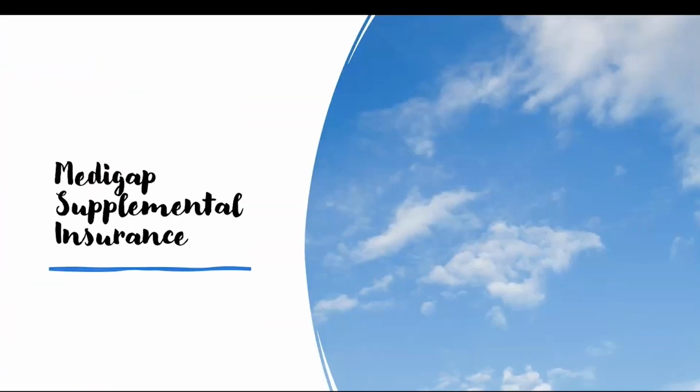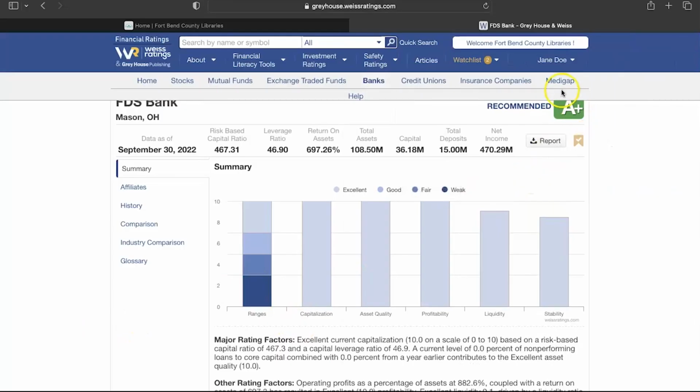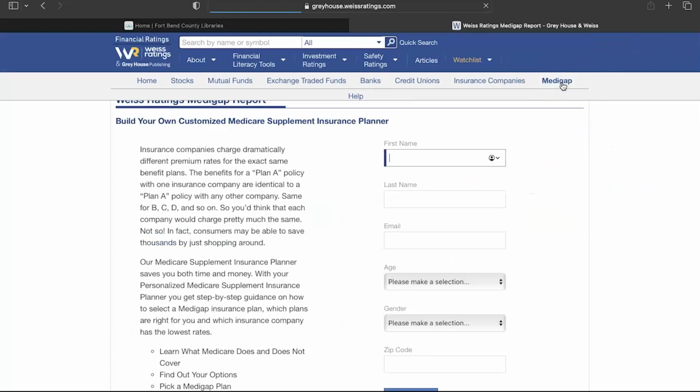Finally, let's take a look at the Medigap section. Weiss has a very helpful tool that helps you review your Medigap supplemental insurance provider options and their rates. To begin, you'll click Medigap. You will then be asked to enter your first and last name and an email address. By entering your email, you'll get a copy of the report sent to your inbox.